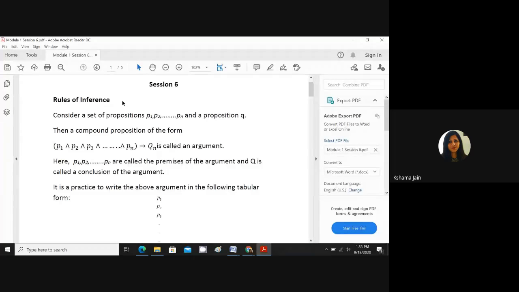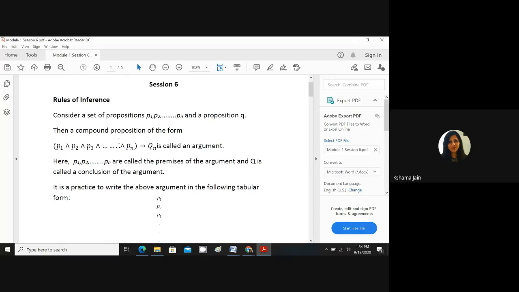But when you practice, like the laws of logic, now you are having only tips, right? Whenever I ask you, you answer like that, and you will start having confidence in rules of inference also. So let's start. You will have a set of propositions. For example, consider a set of propositions written as P1, P2, Pn, and there are a number of propositions. They are connected with a conjunction connective, and this is a conditional statement with a conclusion that is Qn.